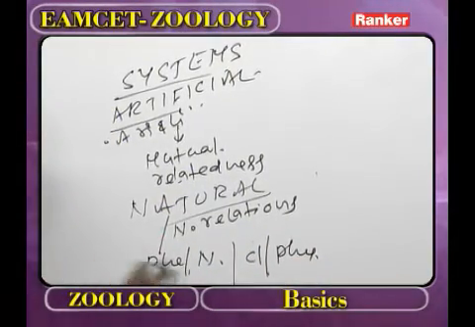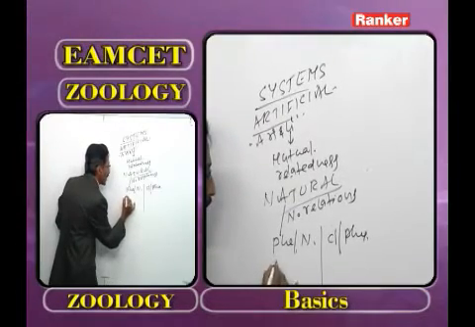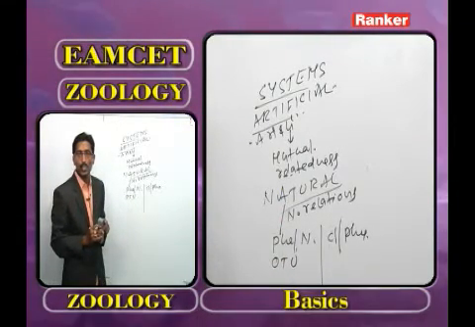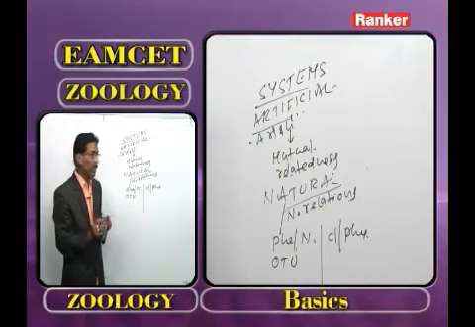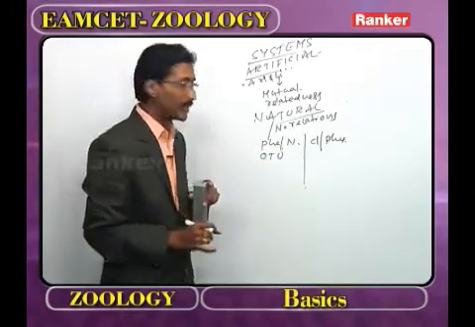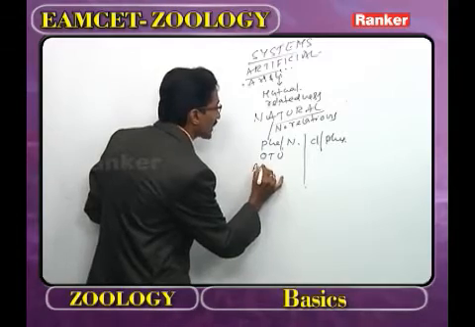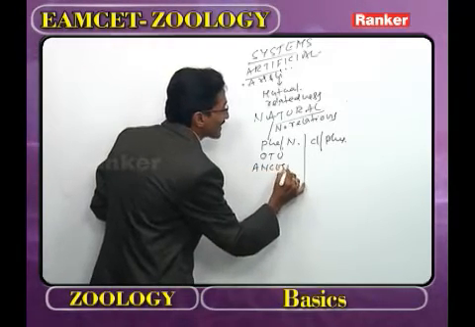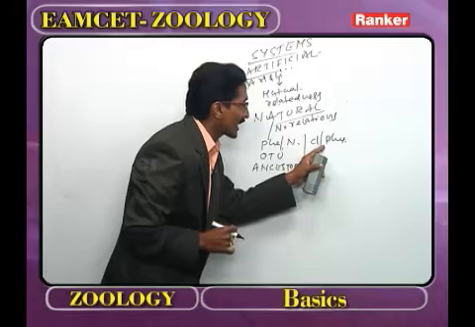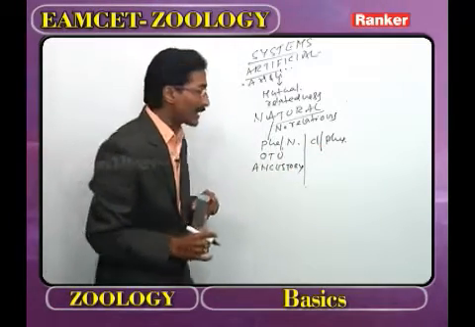In the phenotypic classification, we use OTUs. What is meant by OTU? Operational taxonomic units are used in the phenotypic or numerical classification. Here, we should not consider the ancestry of organisms. What is meant by cladistic or phylogenetic classification?